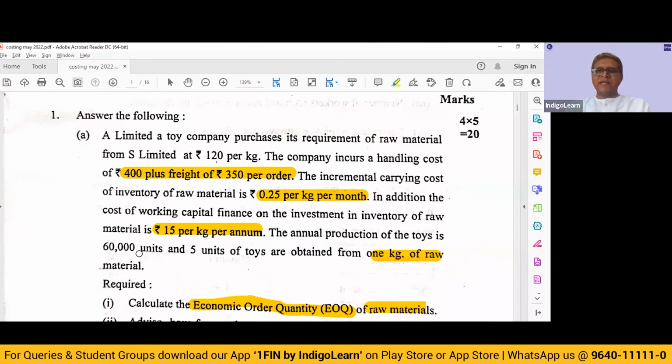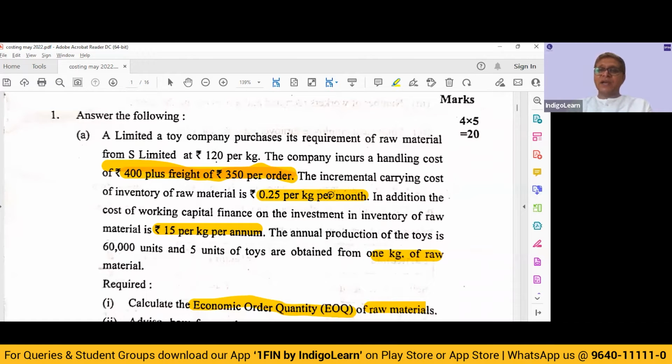Ordering cost, they have given it as handling cost of 400 plus freight of 350 per order. So you can say 750 is the ordering cost every time we place an order. And then they are saying the carrying cost is 0.25 per kg per month. So this we have to first convert into annual by multiplying it by 12.